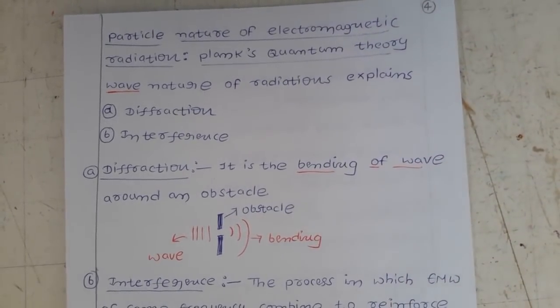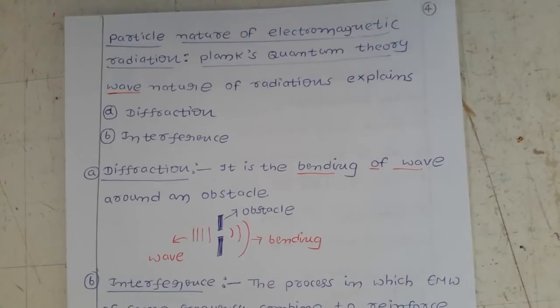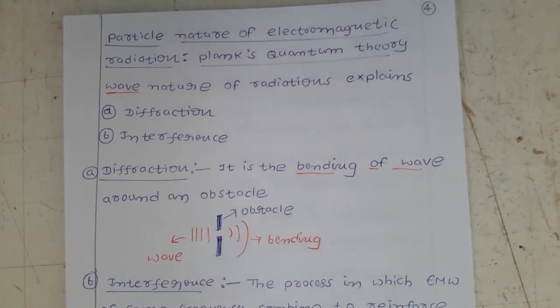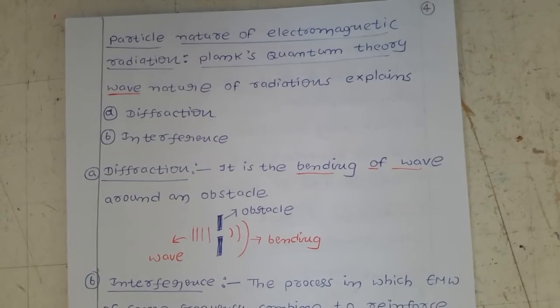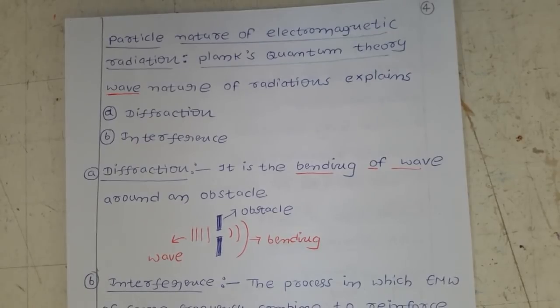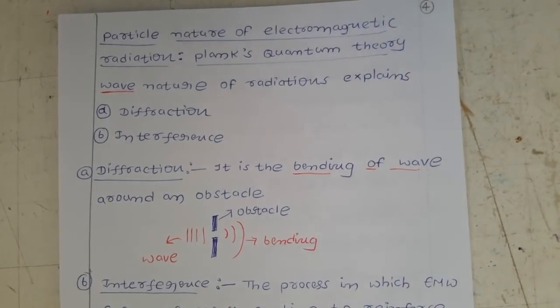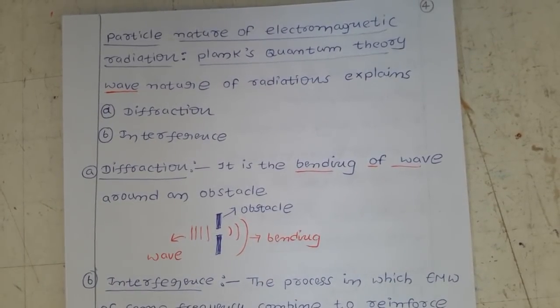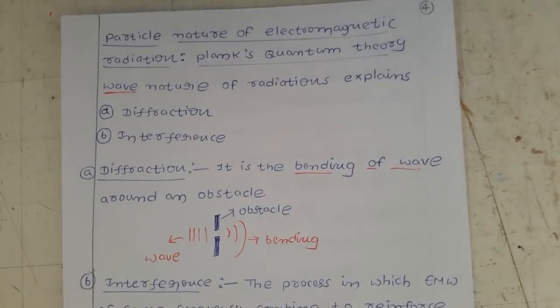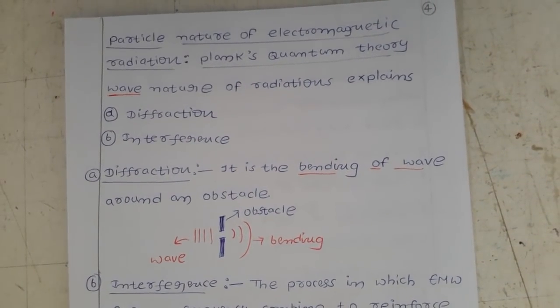Now, before coming to the dual character of electromagnetic radiation, we discussed what electromagnetic radiations are, how they are produced, and what the properties of electromagnetic radiations are, along with the various units of electromagnetic radiations. Okay, next, continuation of the last video.